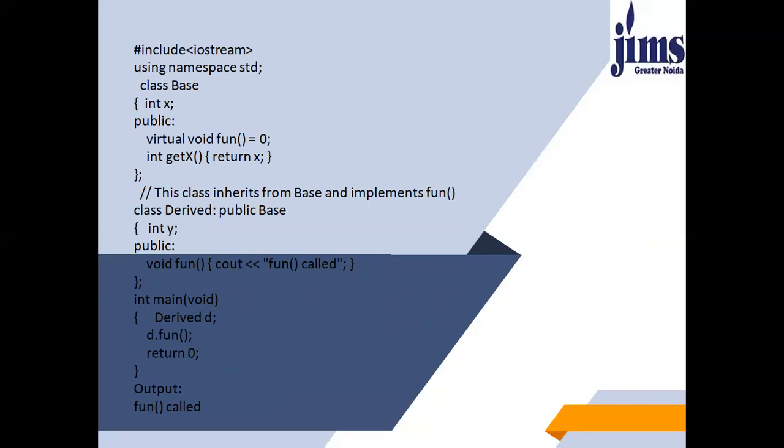So a pure virtual function is a virtual function in C++ for which we need not write any function definition, and we only have to declare it. It is declared by assigning 0 in the declaration. A pure virtual function in C++ is a virtual function for which we don't have an implementation, we only declare it.